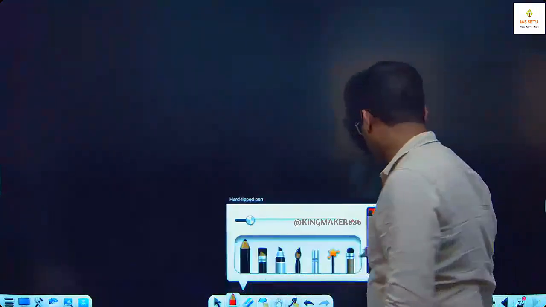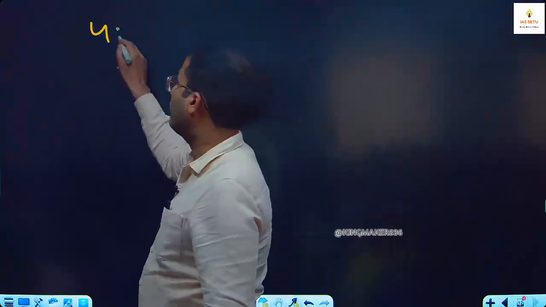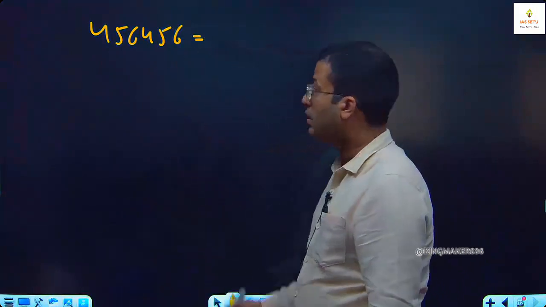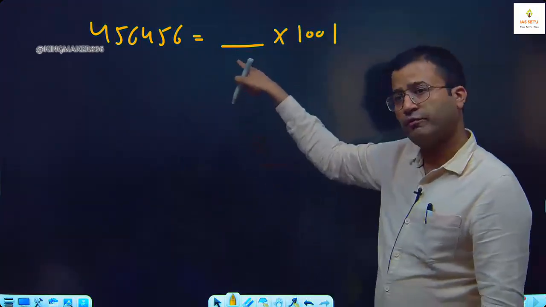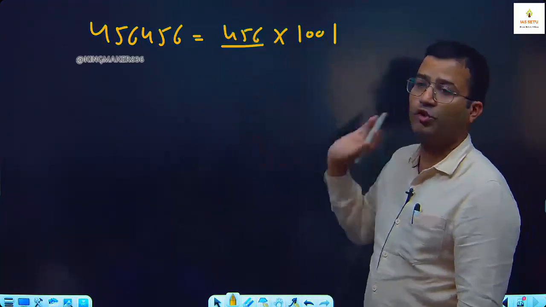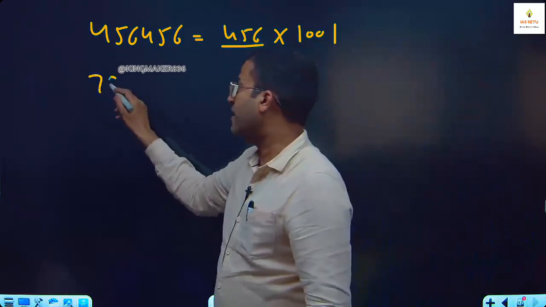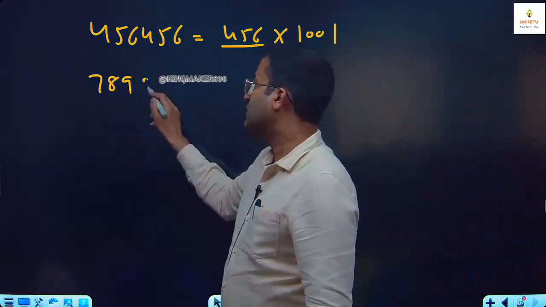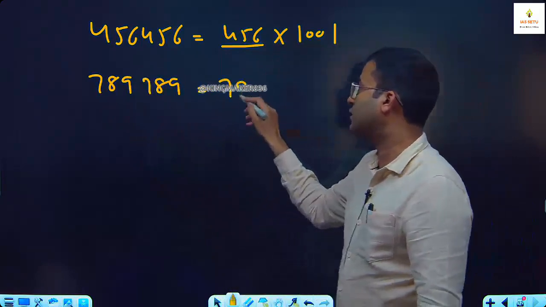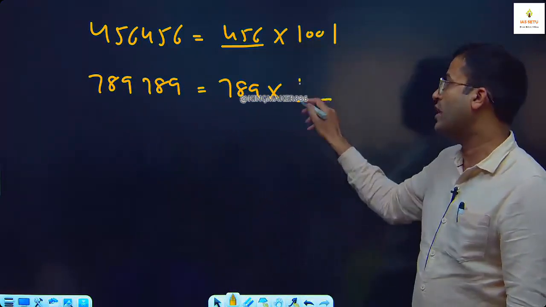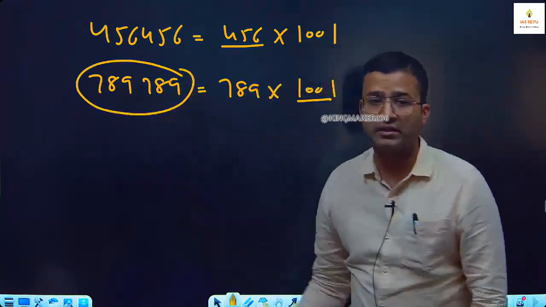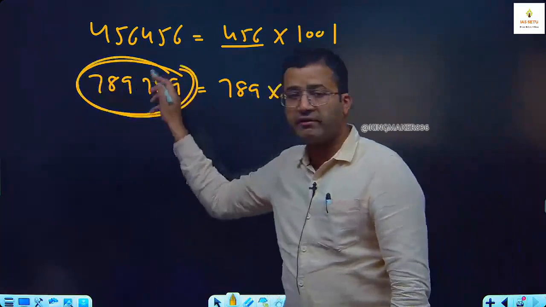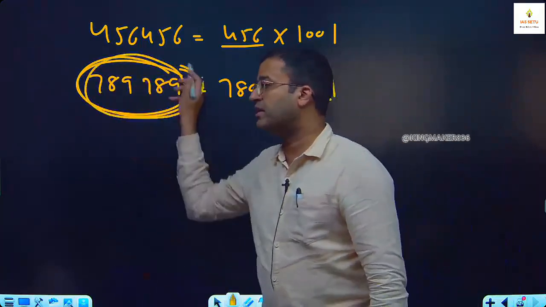Now here, if I ask you 4, 5, 6, 4, 5, 6, which is 4, 5, 6 into 1001. Similarly 7, 8, 9, 7, 8, 9 is equal to 7, 8, 9 into 1001. Is this number divisible by 7? Yes. Is this number divisible by 11? Yes. Is this number divisible by 13? Yes.